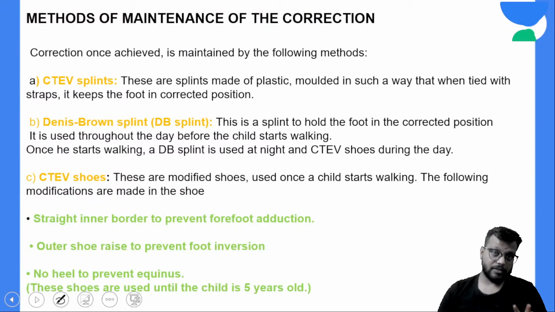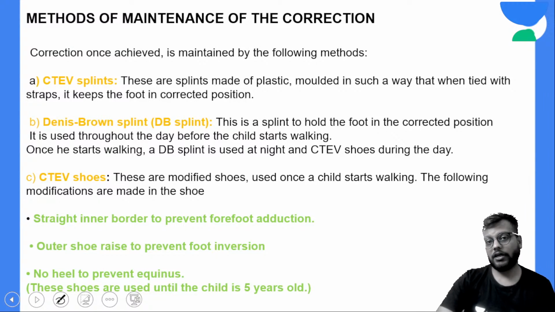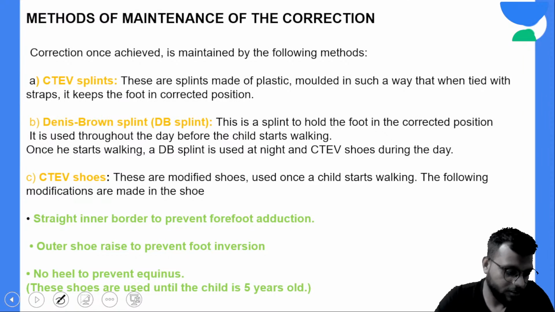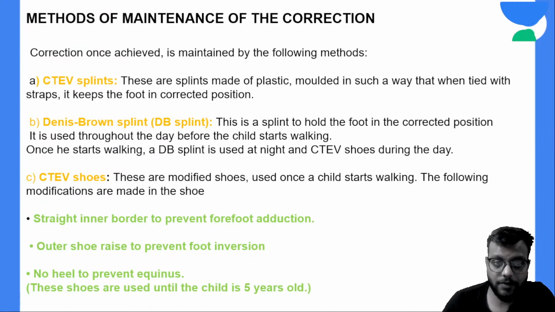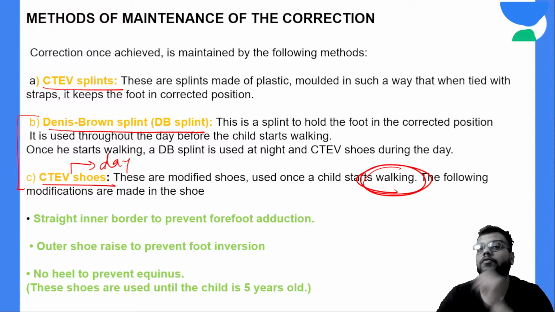Okay, now maintenance. Correction तो अपन ने सीख लिया कि कैसे correction कर सकते हैं. Now after it is corrected, it is very important to maintain it in the corrected stage. Okay, and to maintain it in the corrected stage you have CTEV splints, Dennis Brown splint and the CTEV shoes. Okay, so ये दोनों combination में use होते हैं. CTEV shoes during the daytime, and it is used when the child starts walking, like after 1 year of the age.